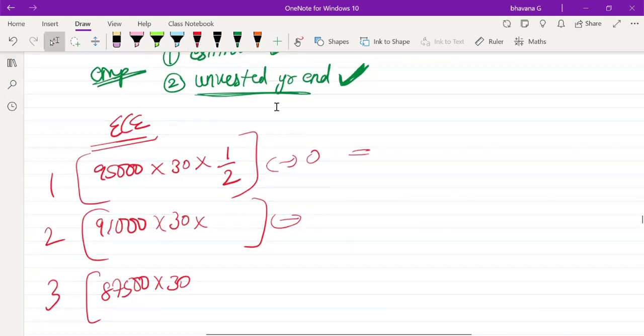So what is the answer for first year? 95,000 into 30 divided by 2. 14,25,000. Is it clear, guys? The people who answered wrongly, can you please just confirm if you understood the concepts?